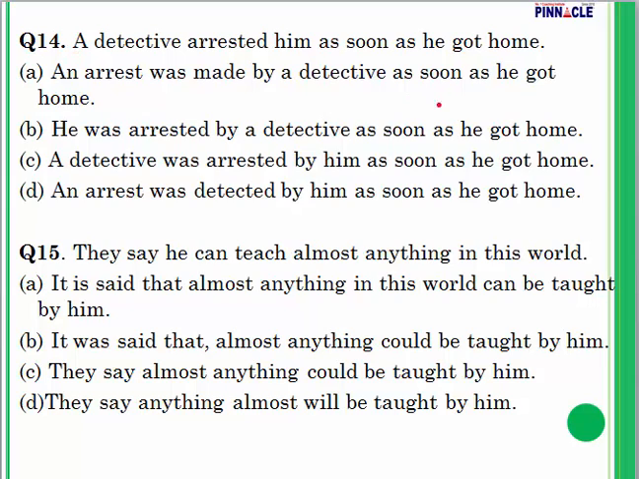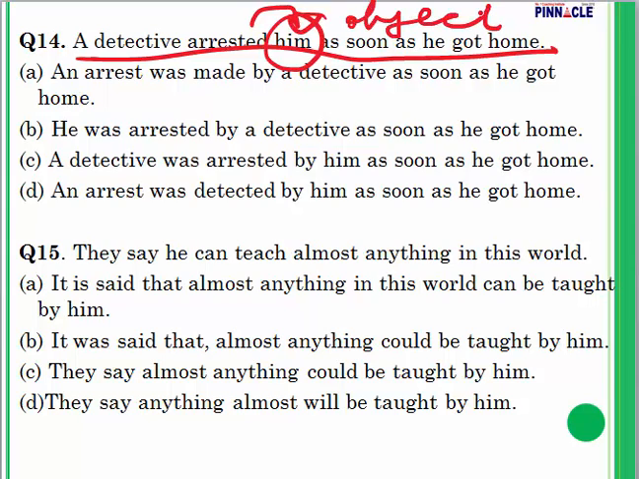So question number 14. A detective arrested him as soon as he got home. Okay, a detective arrested him. Who is the subject? Him is the object here, so it will become the subject in the new sentence. Let's take a look. He is the subject only in B. So, the very first look we can say B is correct, but still I will go through all.